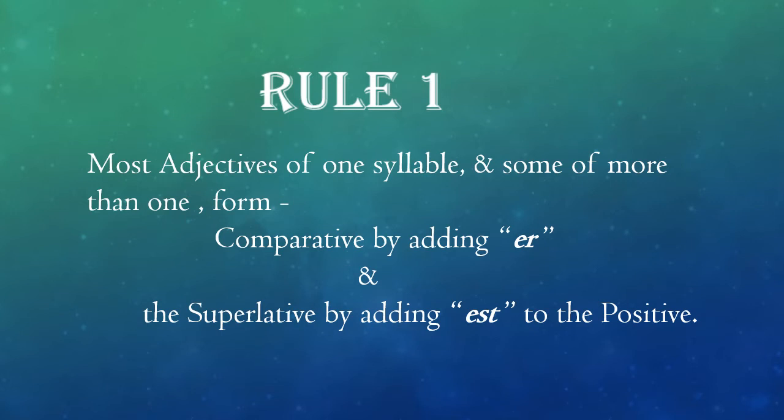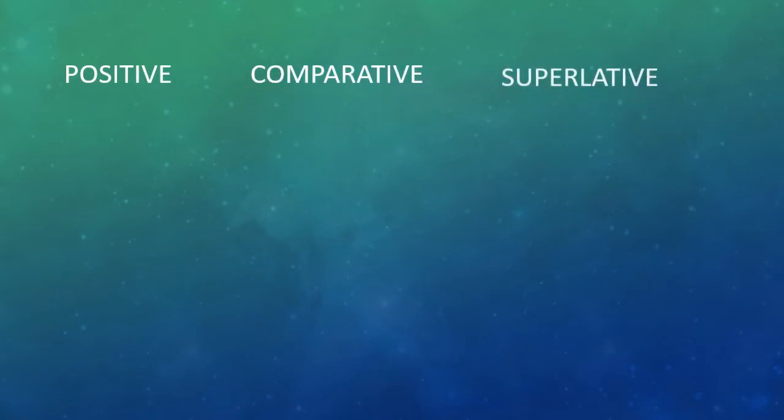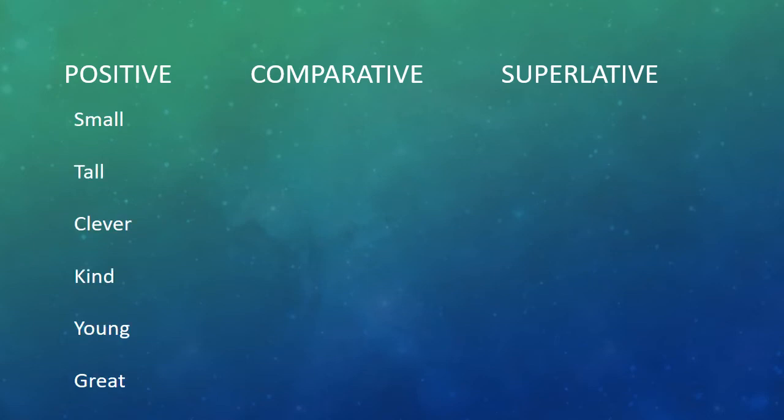You don't understand, friends? I have some beautiful examples for you. Let's see. Positive, comparative, and superlative. And here are our examples. We have small, tall, clever, kind, young, great. All these are adjectives, but they are in positive form.